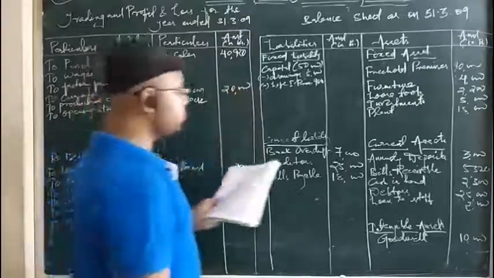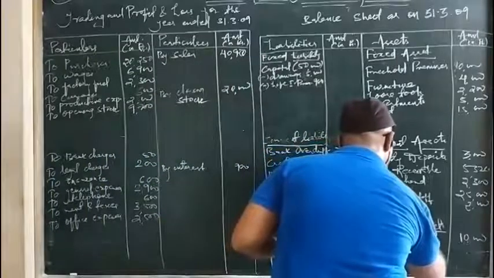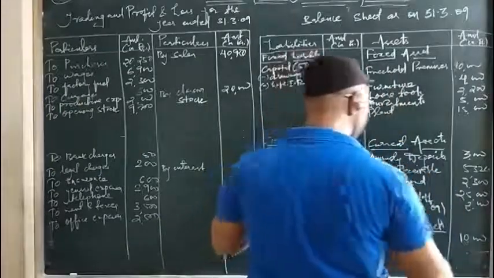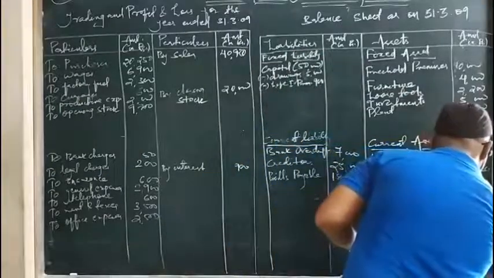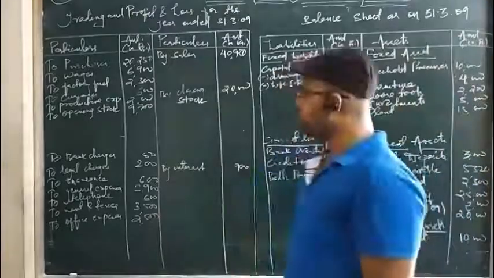Then second, it will be posted to the current assets. Stock, you can write stock itself, bracket 31st March 2009. So stock is 20,000. See, this is the entire posting of your trading and profit and loss account and balance sheet.